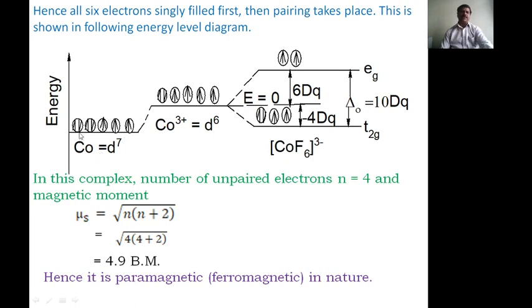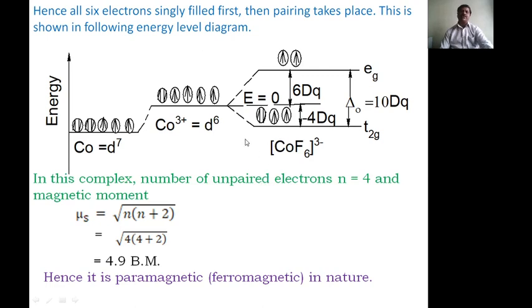Here this is the first diagram, the degenerate orbitals, first the cobalt. 7 electrons will be present. Therefore you have to write these, then you have to remove electrons for the 3 oxidation state. Of the 3 electrons, 2 electrons are removed from the 4s orbital and only 1 electron is removed from the d orbital. Therefore 1 electron will be less here, and it becomes d6. Then these 6 electrons occupy in this manner, because the splitting energy is lesser than the pairing energy.